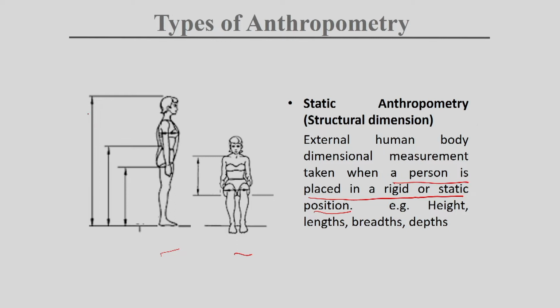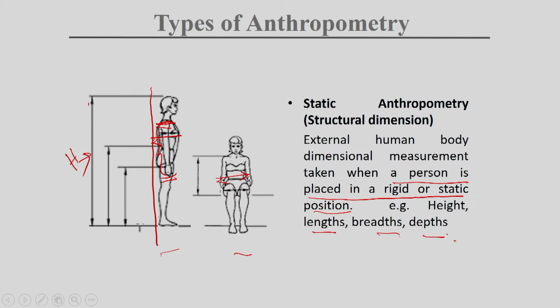It is mainly the height of the person, this one. Next is length, breadth and depth. This is breadth. Length can be from here to here, or from shoulder to knuckle, that can be the length of this hand, and depth is this way. Once this person is standing against a wall, this is the depth of the body. So, mainly we are considering height, length, breadth and depth.